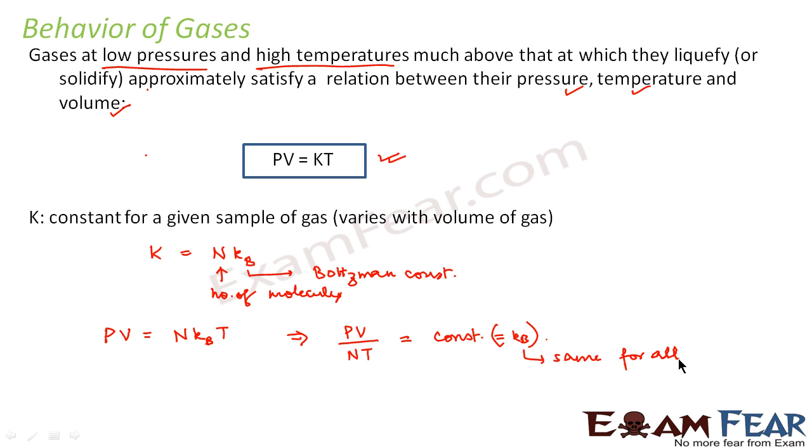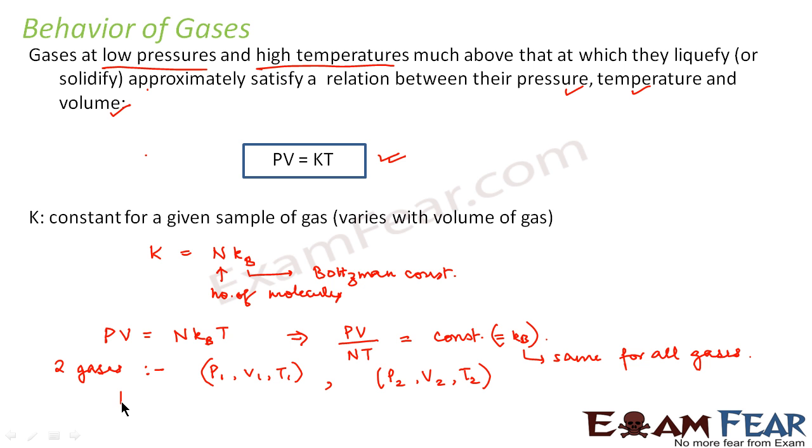because this KB is the same for all gases. So that means if we have two gases, let us suppose one of them is defined by P1, V1, T1 and the other one is defined by P2, V2, T2. That means one gas has a pressure of P1, volume of V1 and temperature T1, and the other one has pressure P2, volume V2 and temperature T2.